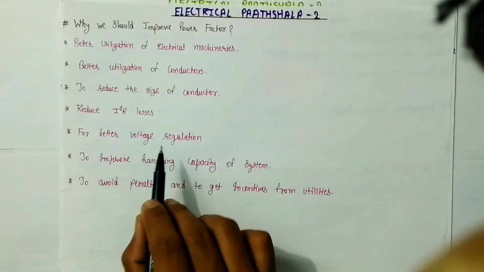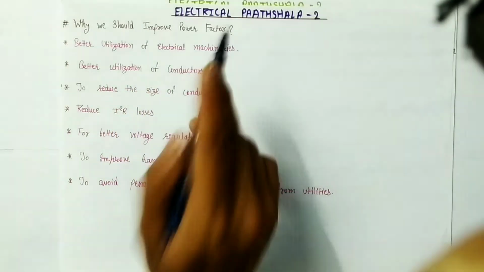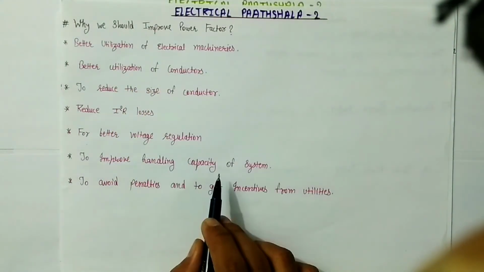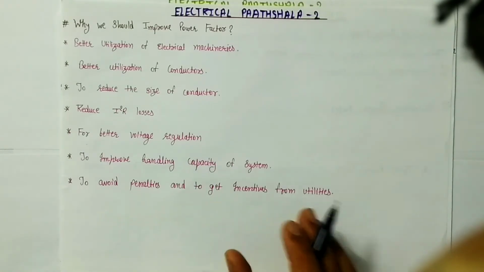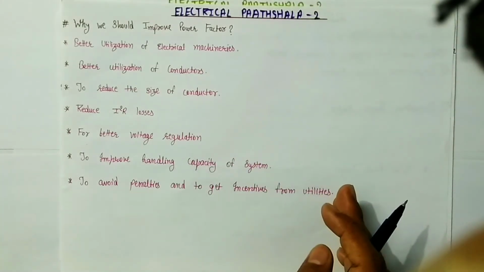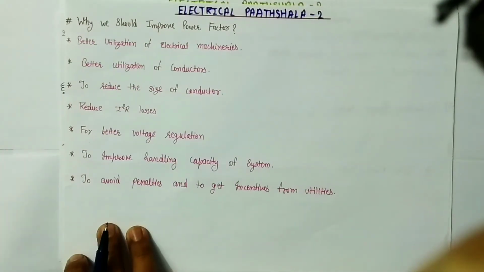So for better voltage regulation, we should improve our power factor, to improve the handling capacity of the system, and to avoid penalties and get incentives from the utilities. So these are all the reasons for which we should improve our power factor.